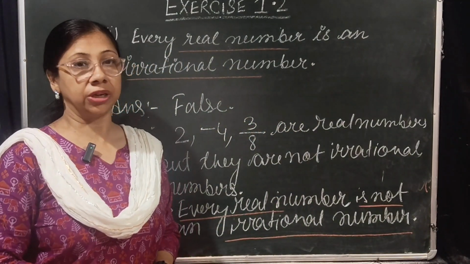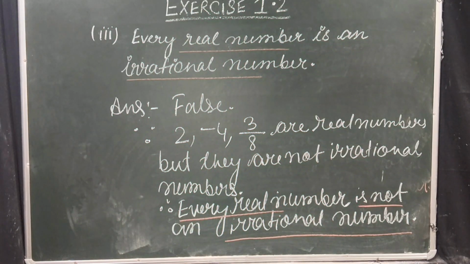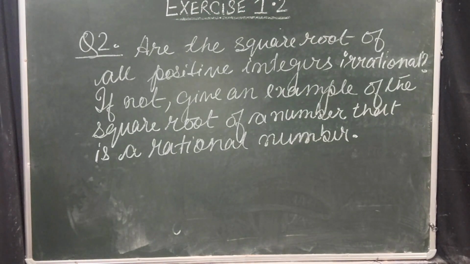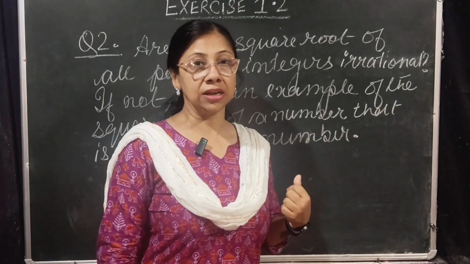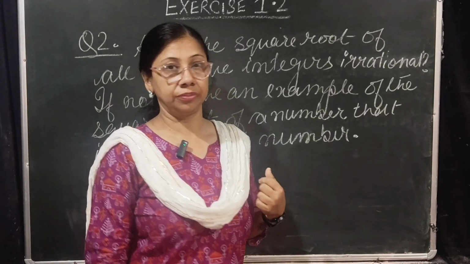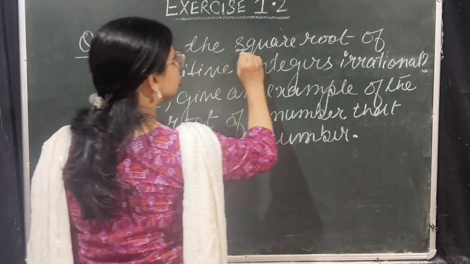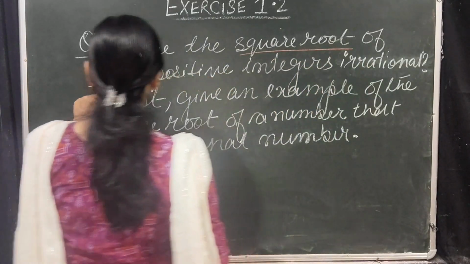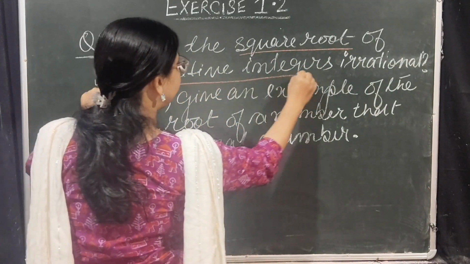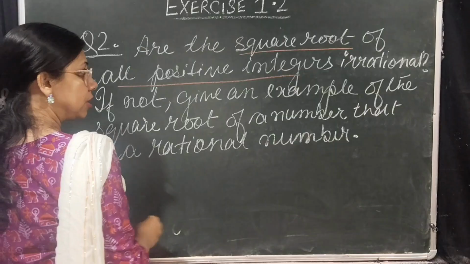We'll go to question number 2 now. Let us discuss question number 2 now. Question number 2 says that are the square root of all positive integers irrational?